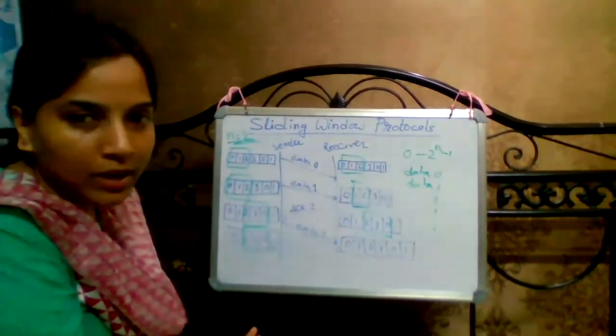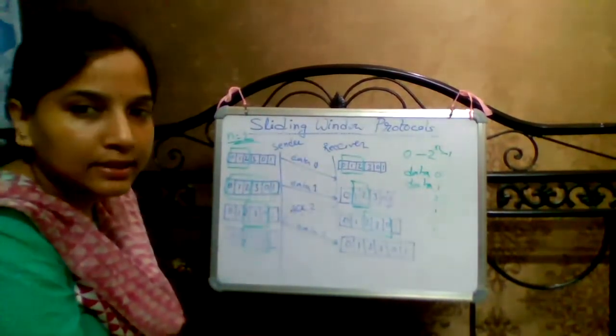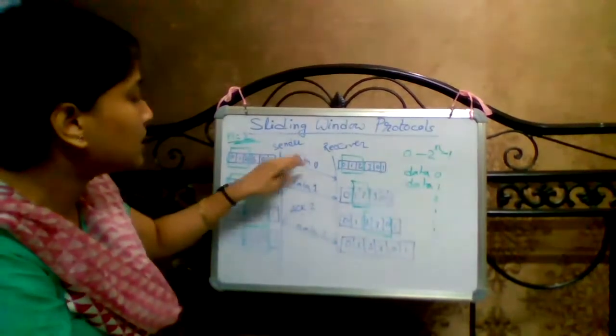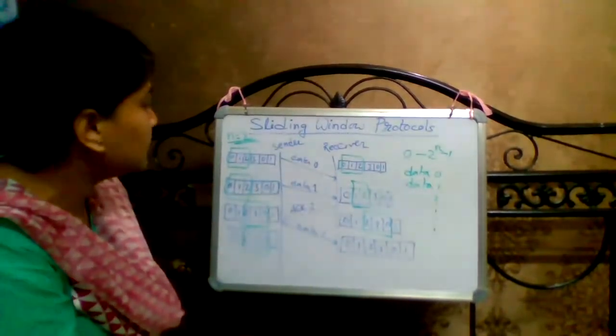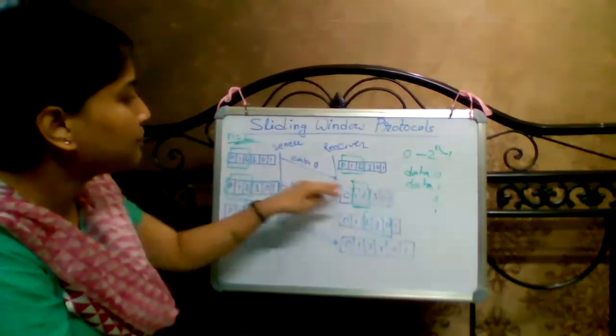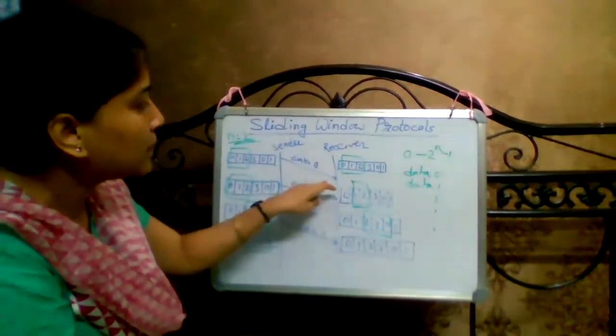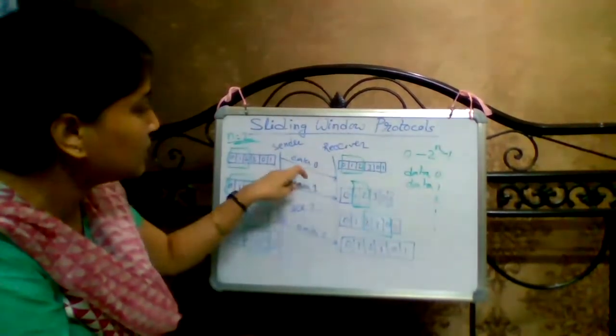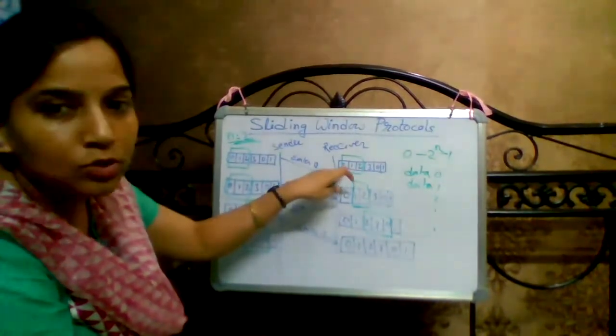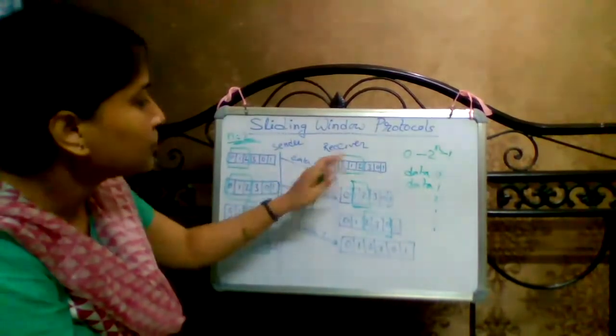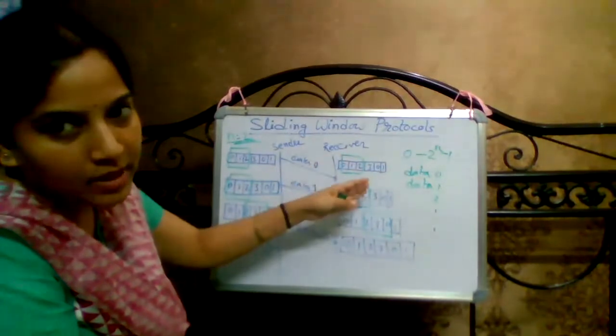Except for other sequence numbers, which are rejected by the receiver. So here data frame 0 is sent from the sender side, and that particular frame number 0 belongs to the receiver side window. Then it receives the data.